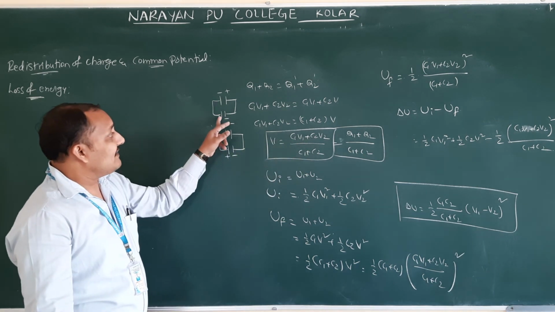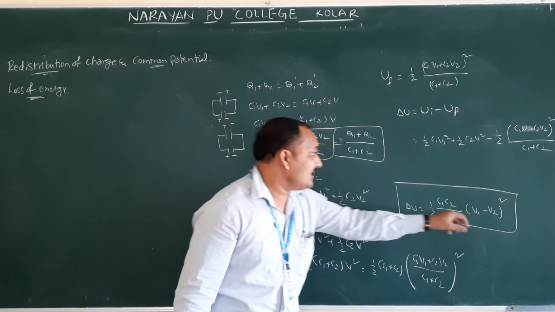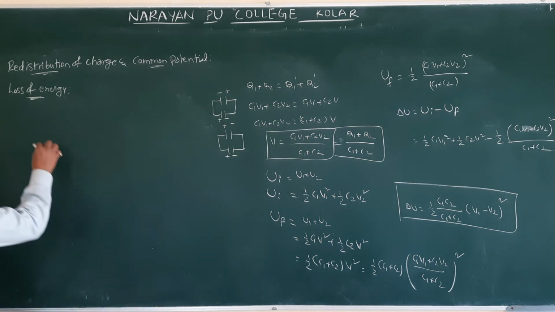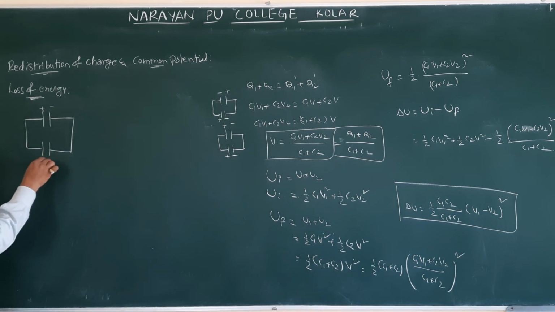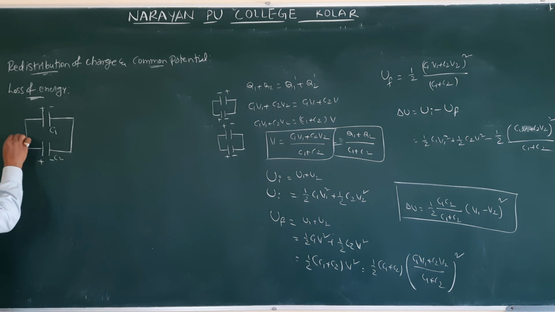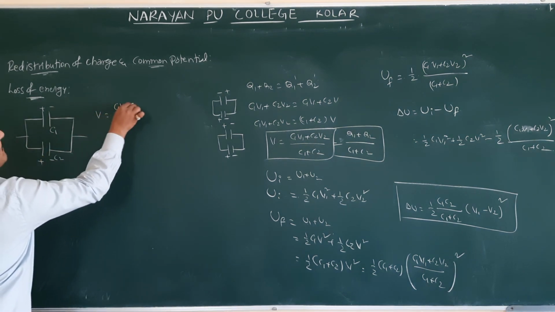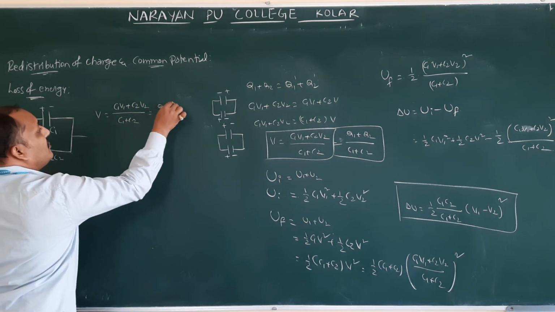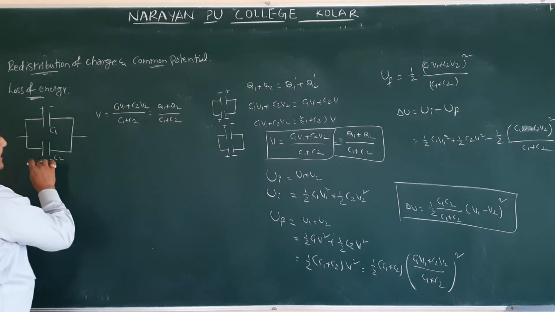If positive is connected with negative, this is also parallel combination. At that time, in the loss of energy equation here you will get plus, and in the common potential equation here you will get minus. I am just going to give the equations, you can see once. Very simply, logically you can remember. Positive, negative, this is C1, C2. So what is the common potential across this one means V is equal to C1 V1 plus C2 V2 by C1 plus C2, or Q1 plus Q2 by C1 plus C2. This is the common potential for this case.